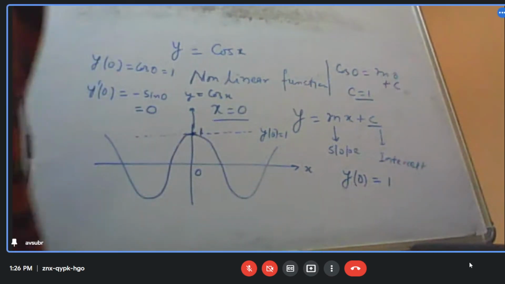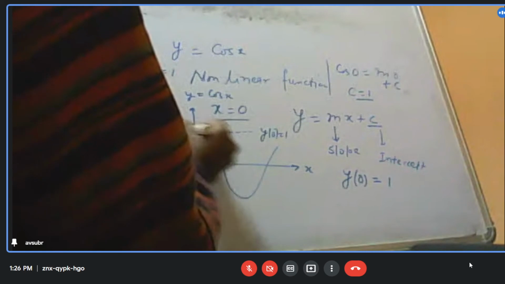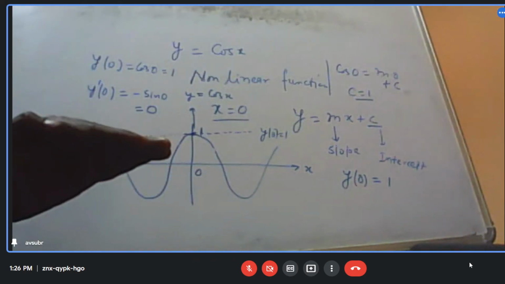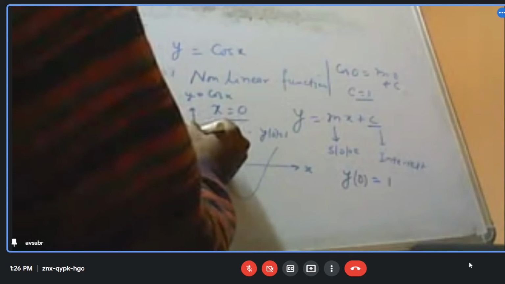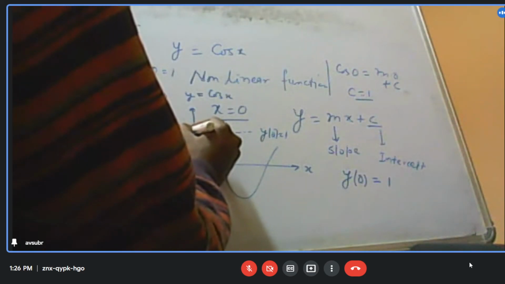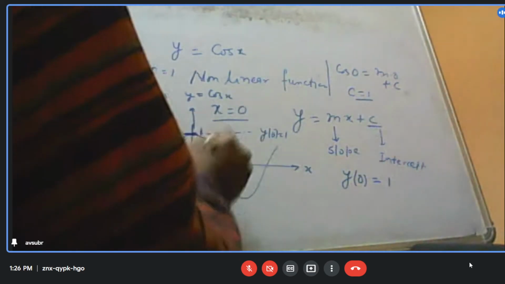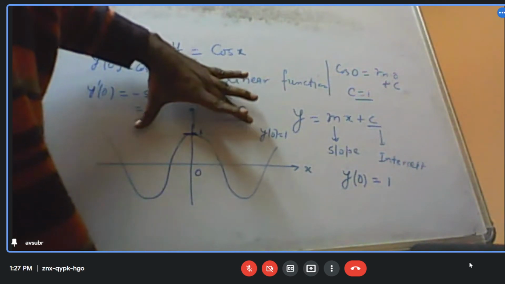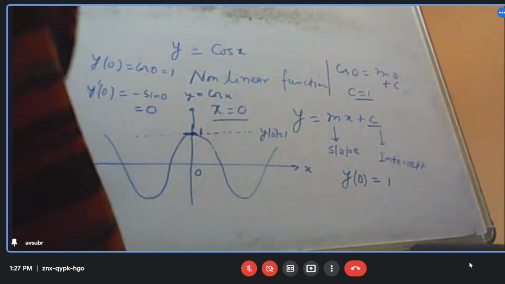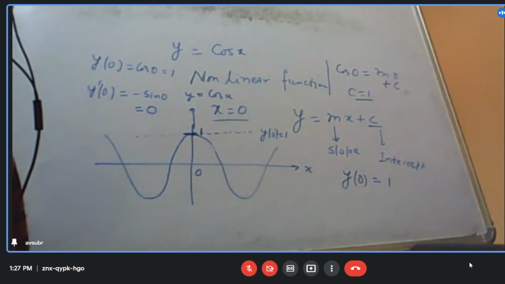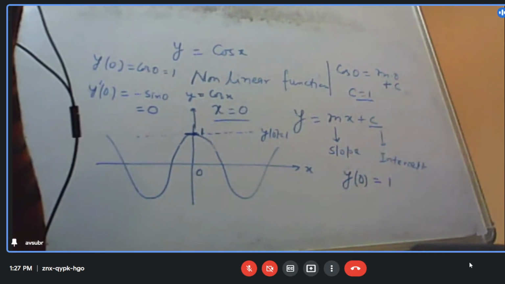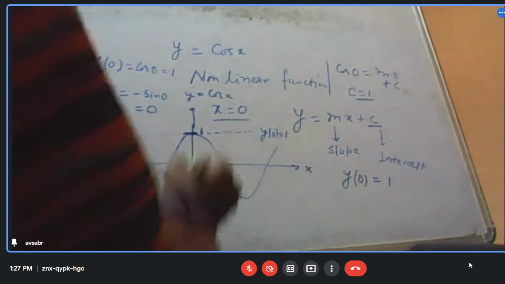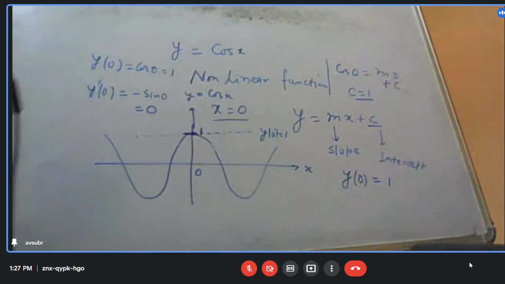Now see, very close to x equal to 0, the error between the actual value and this fitted value is quite small, isn't it? It is quite small.